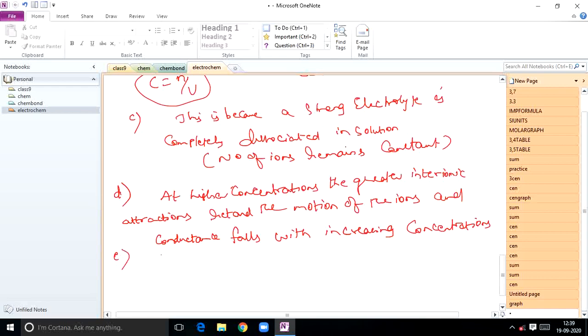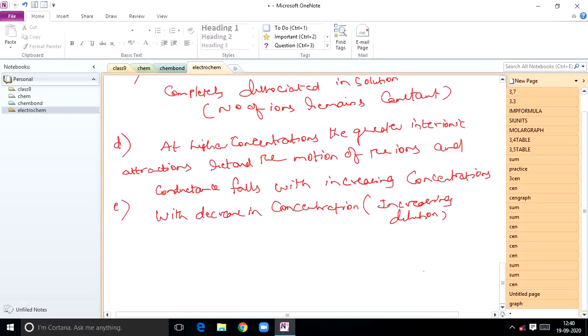Next, with decrease in concentration, that means increasing dilution.